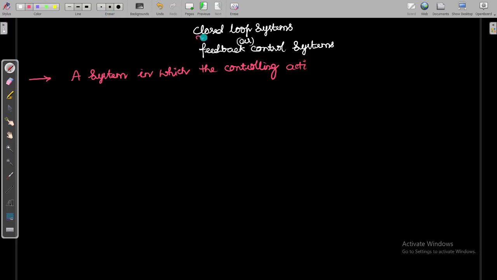Today we are going to see what is the closed loop control system or feedback control system. Because of the presence of the feedback elements, this type of control system is also called the feedback control system. So let us define the closed loop control system or feedback control system: a system in which the controlling